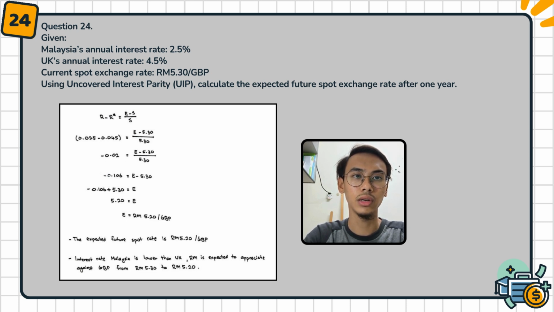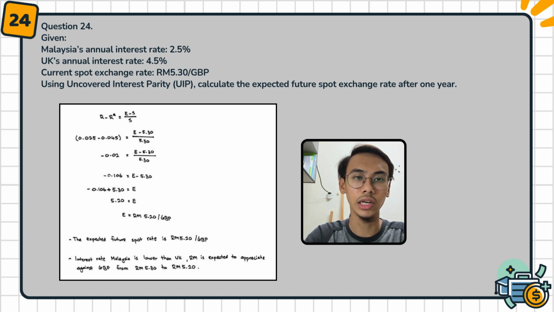For the right side, we write the same equation from above. Next, we continue with negative 0.106, which we got from negative 0.02 times RM5.30 from the right side. Then we set it equal to E minus 5.30. Next, we continue: negative 0.106 plus 5.30 equals E. Then E is RM5.20. The final value is RM5.20 per GBP.